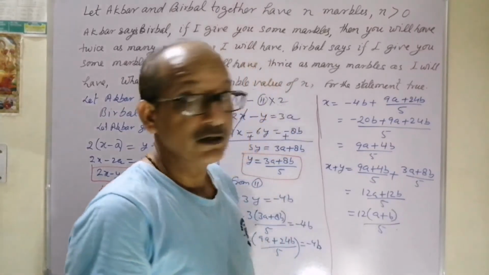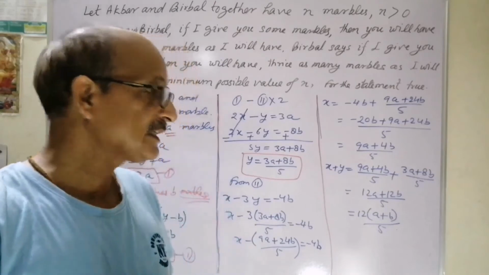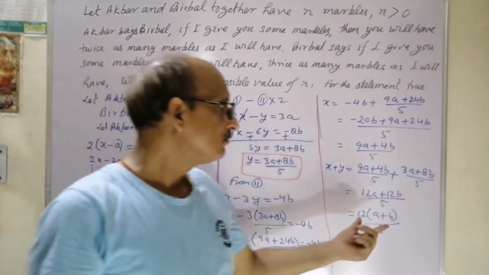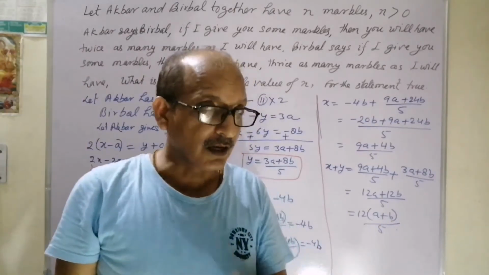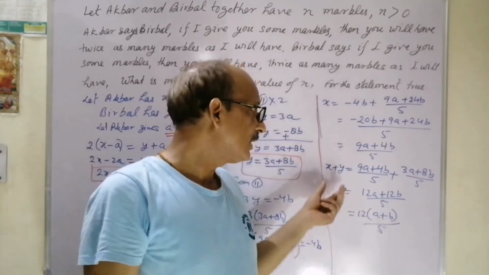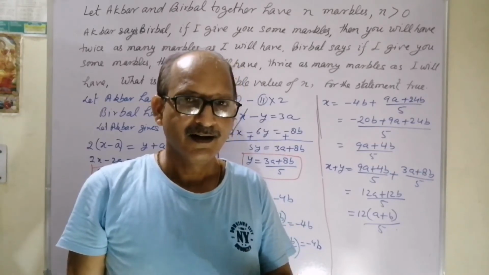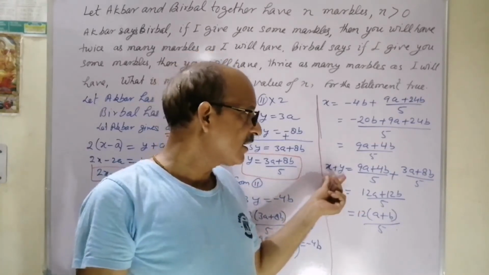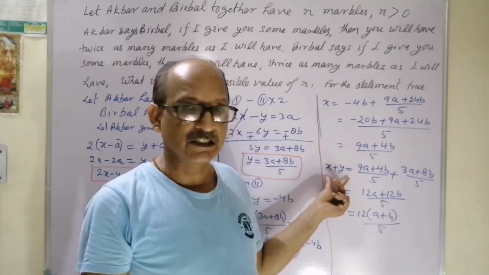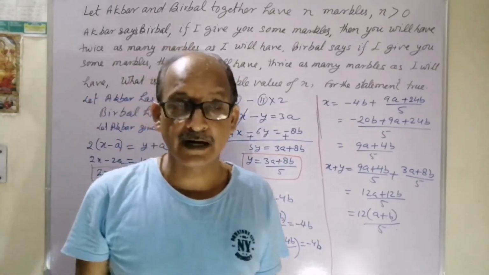Now learners, it is very important to think on it. Number of marbles: so a plus b can't be negative. And x plus y can't be fractional. Take care. We should focus on the word fractional. If x plus y is not fractional, then the right hand side is also not fractional.